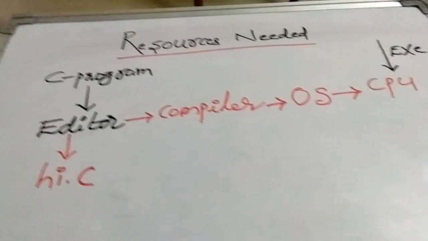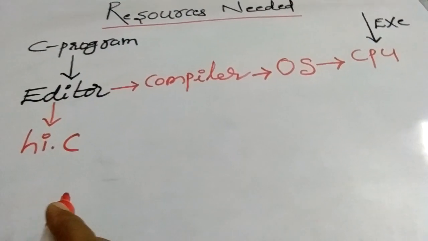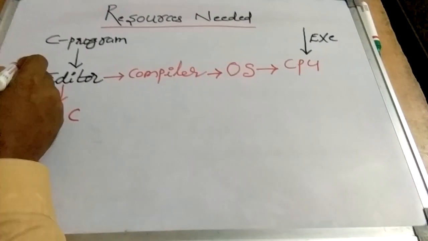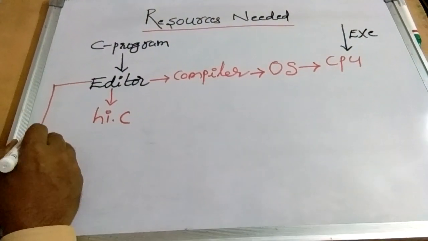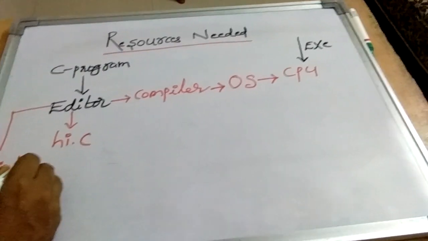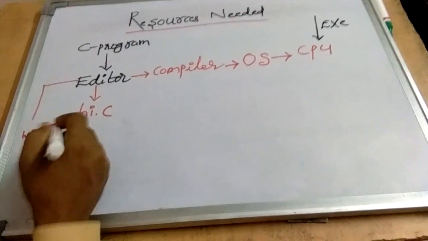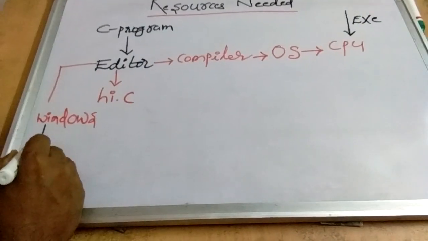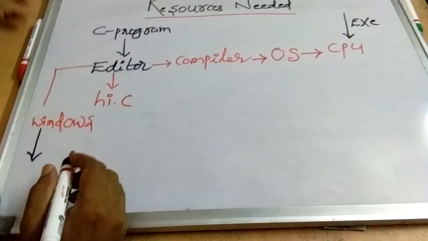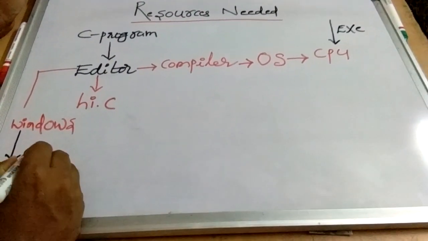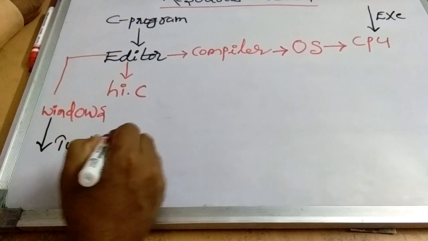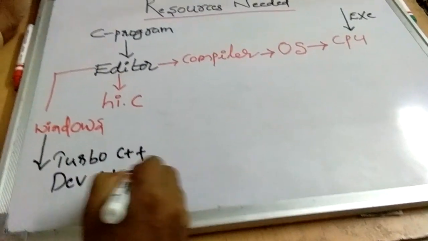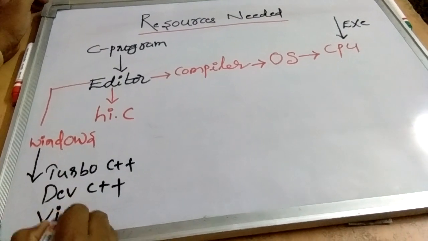Then the point is, what types of editors are there? In the present days, if it is a Windows environment, almost all compilers, if you want to execute a C program, you will be using a compiler like Turbo C++ or Dev C++ or Visual C++.